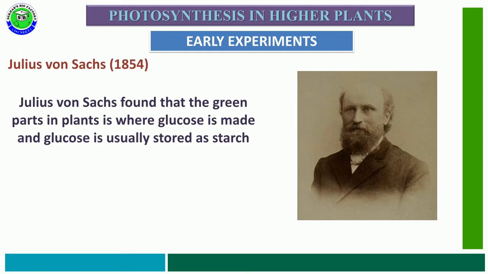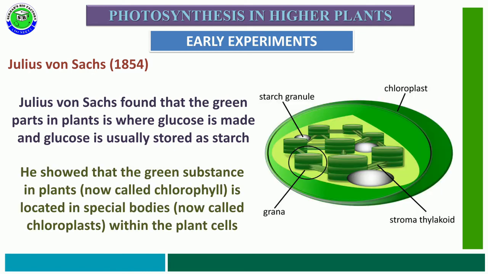The next experiment was conducted by Julius von Sachs in 1854. Julius von Sachs found that the green part of plants is where glucose is made, and glucose is usually stored in the form of starch. He showed that the green substances are nothing but chlorophyll pigments present in plants, localized in a specialized body which we now call the chloroplast, present in the plant cell.